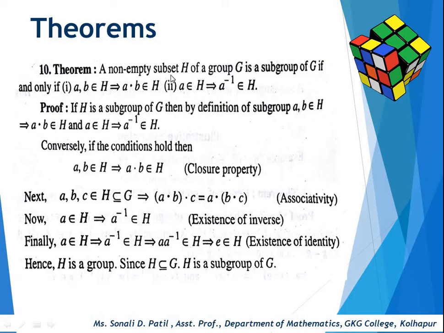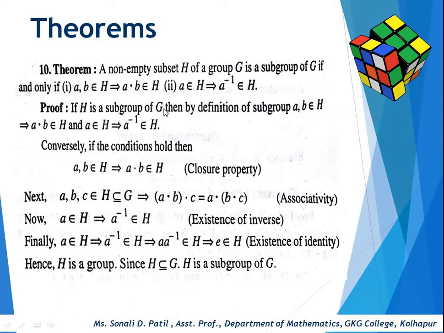So in this theorem we have to prove two parts. In the first part we suppose H is a subgroup of G, then we prove these two properties hold, and conversely in the second part, if these two properties hold, then we prove H is a subgroup of G. Okay, so let's start with the proof.